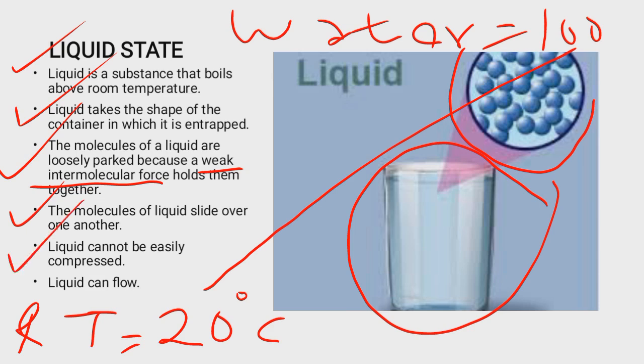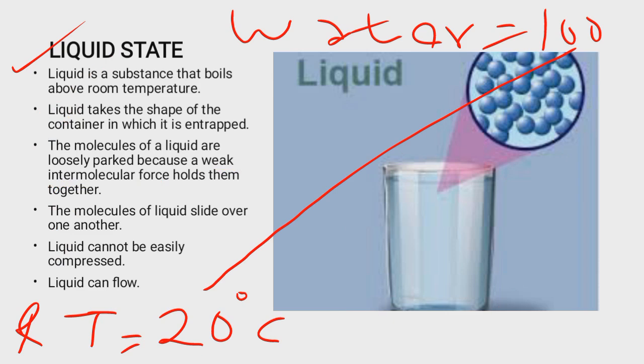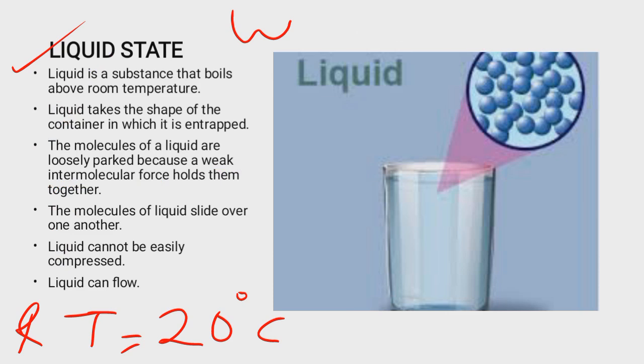Then liquid can be compressed but not easily, unlike solid that cannot be compressed at all. Then liquid can flow. Alright, on this slide, we have looked at what liquid is in terms of the molecular theory of matter, and we have defined liquid as a substance that boils above room temperature.